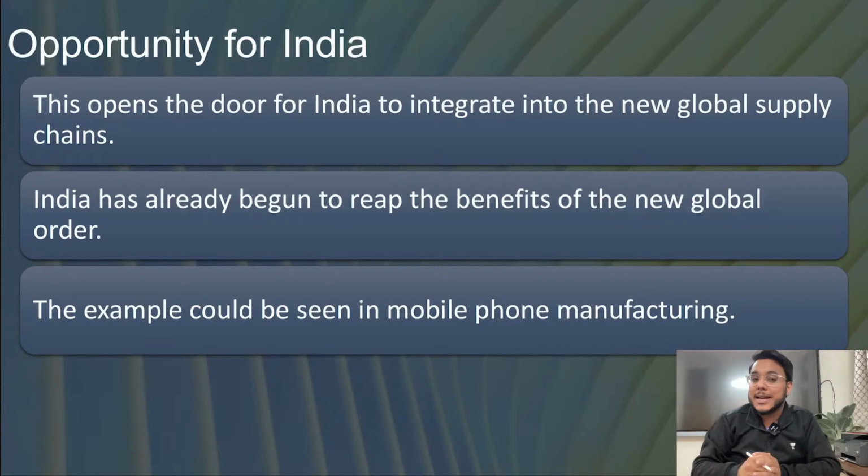Now this particular thing, guys, actually opened up an opportunity for India. How has it opened up the opportunity for India? Basically, India has an opportunity to become a new player in the global supply chain. What has happened? The world's countries realized that they had become too dependent on China during the COVID-19 pandemic, and now different countries have started a decoupling exercise.